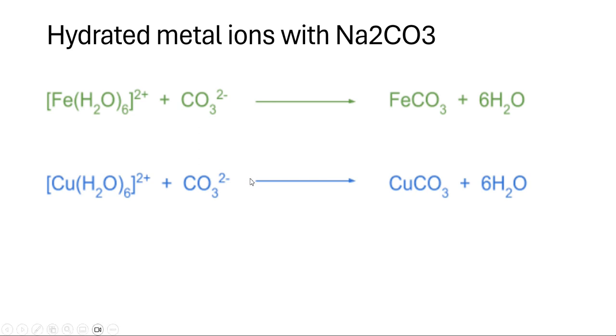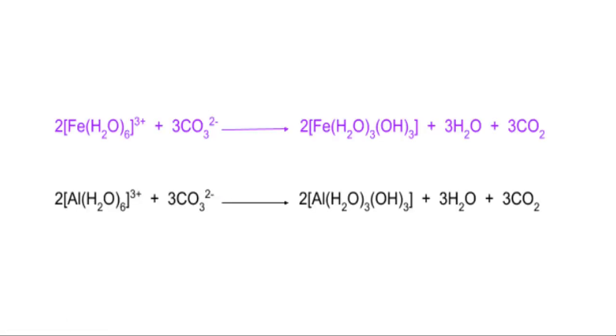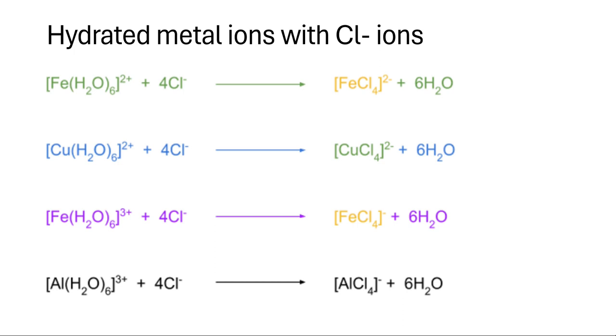Hydrated metal ions with Na2CO3. So again, just these two equations. Memorize these as well. So this was CO3. You can categorize them as I categorize them: with NH3, this one's with CO3, and you just keep going. Hydrated ions with Cl-. So again, you can keep going here.